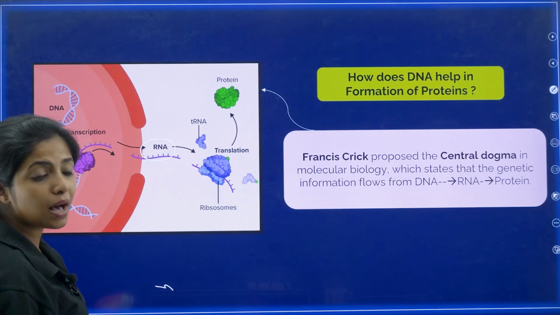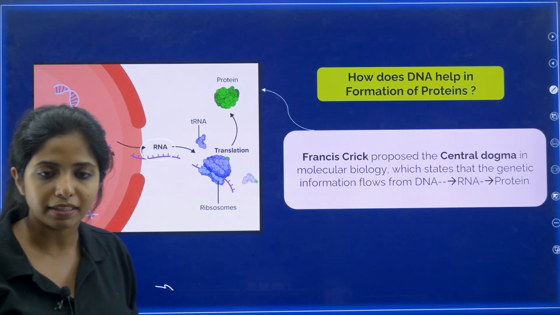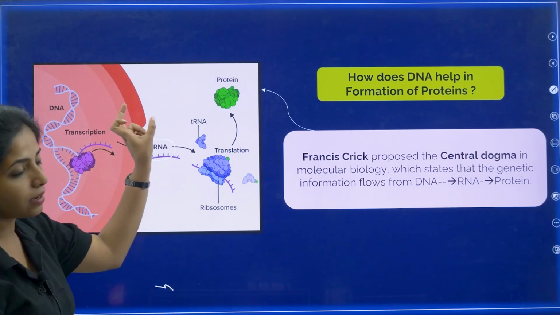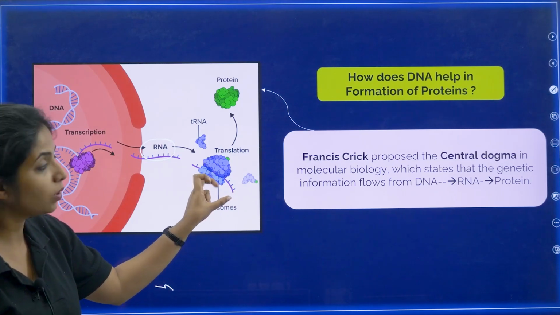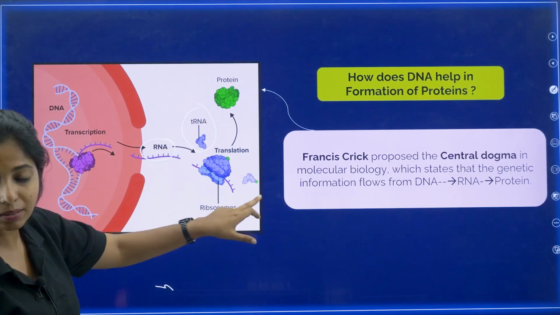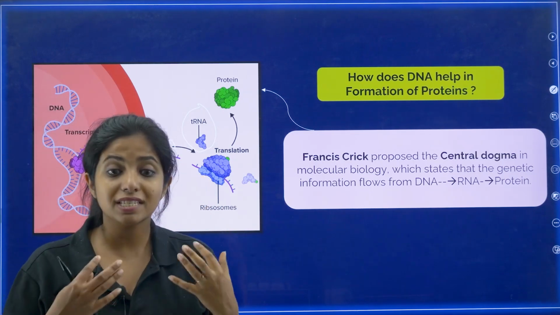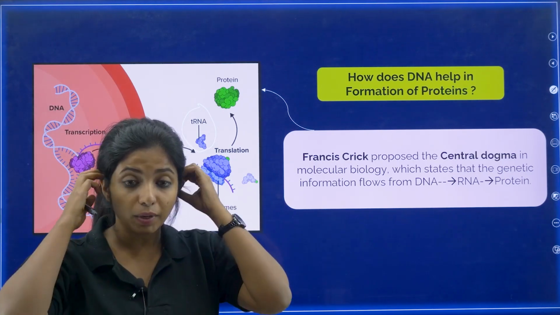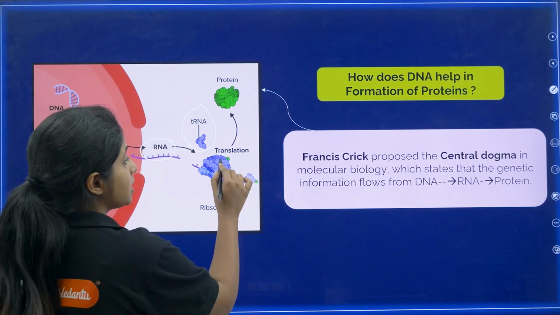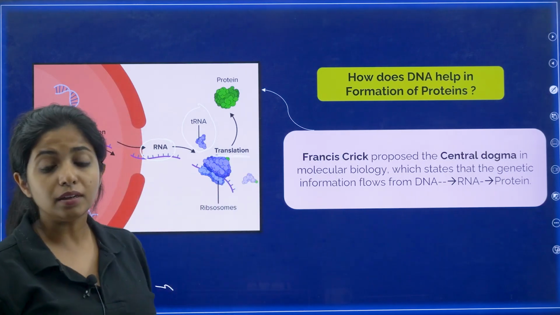What RNA? mRNA, which you call messenger RNA. This messenger RNA is read with the help of tRNAs in the cytoplasm, where the information is translated and I am able to understand what proteins have to be made. What do you call this process? You call this translation, where I am finally making the proteins.